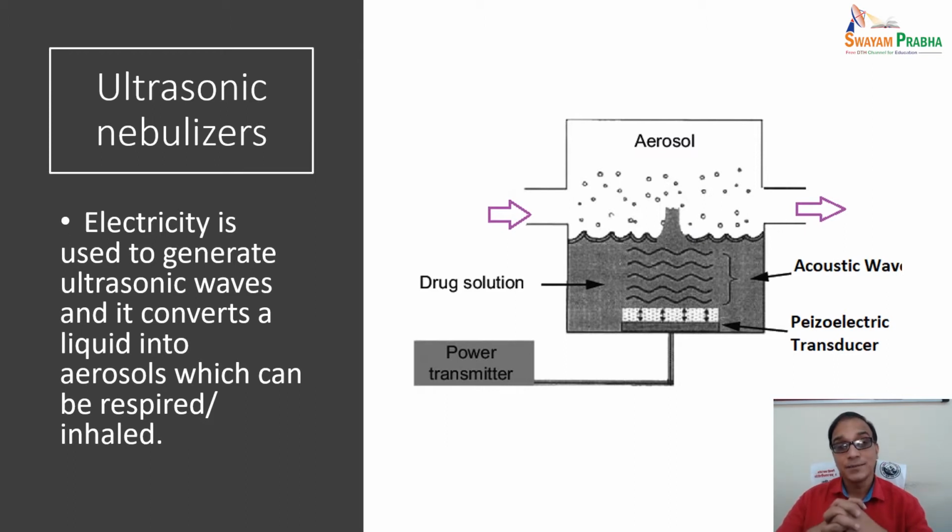Ultrasonic nebulizers: electricity is used to generate ultrasonic waves, and it converts a liquid into aerosols which can be respired or inhaled. You can see in this diagram that acoustic waves and piezoelectric transducers are there, so with the power transducer, the drug solution is converted into aerosol.